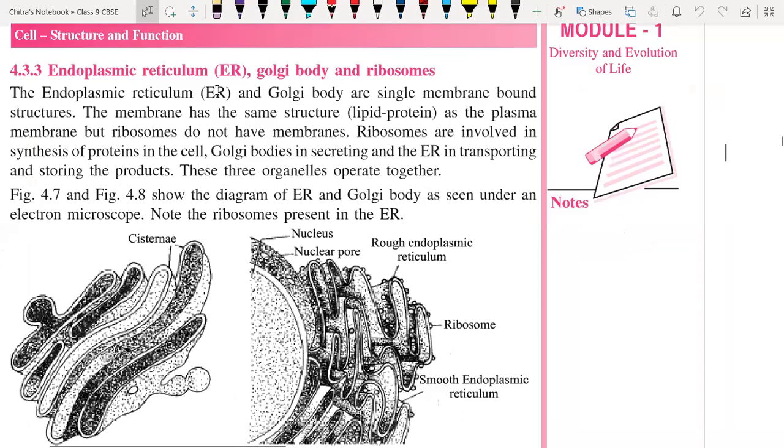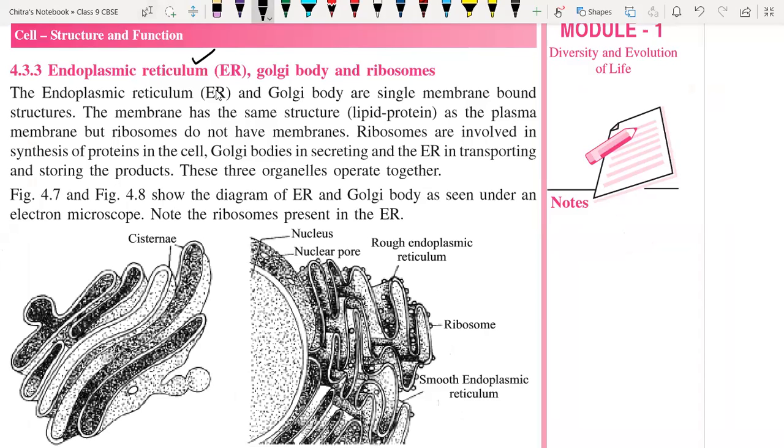We are going to start the endoplasmic reticulum, Golgi body and ribosomes. We will work on these three all together. Let's start with the endoplasmic reticulum. It is part of our chapter called Cell: Structural and Functional Unit of Life. So let's discuss what is endoplasmic reticulum.